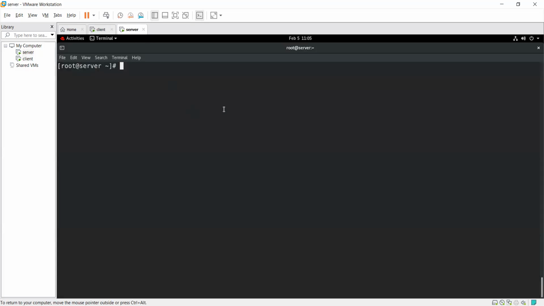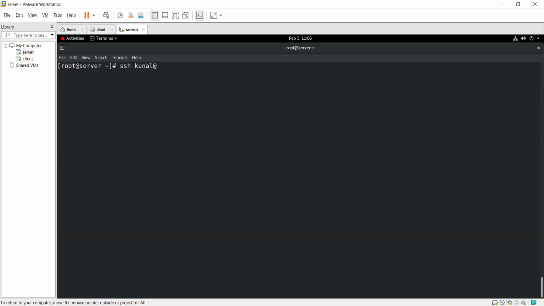Now I have to connect with the user of the client, meaning the client user, from the server. Okay, I understood. For example, your requirement is that you are on the server and you want to log in to a client machine as Kunal, right? Don't worry about that. This is SSH.